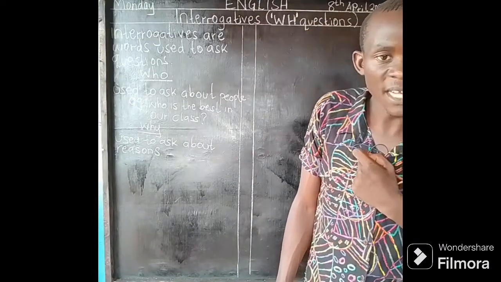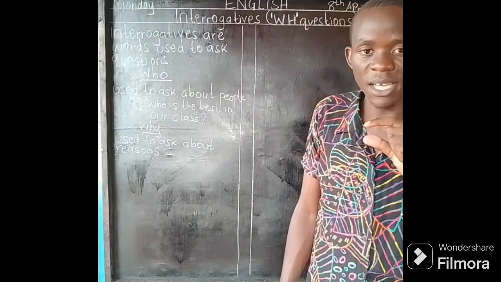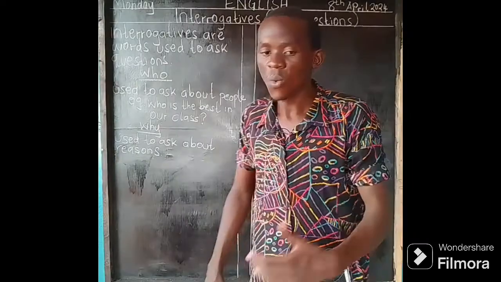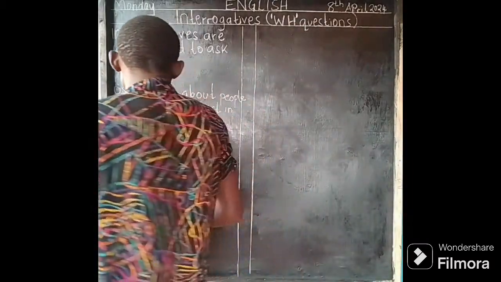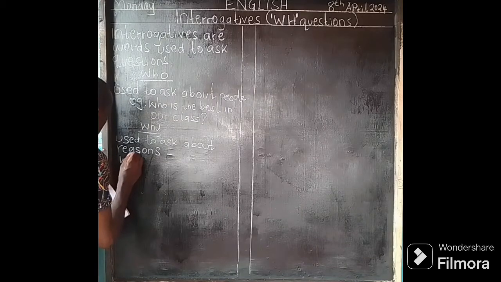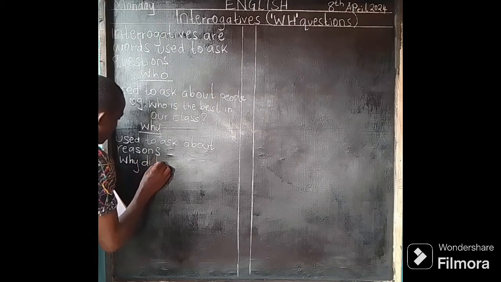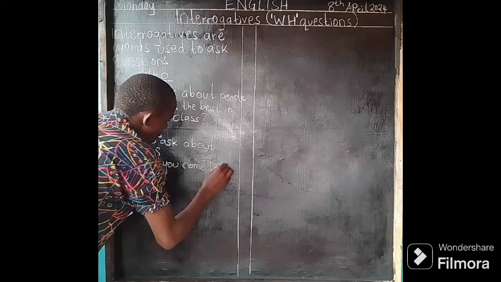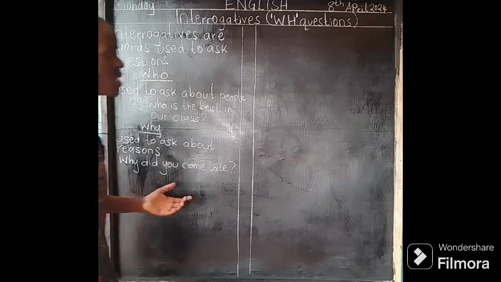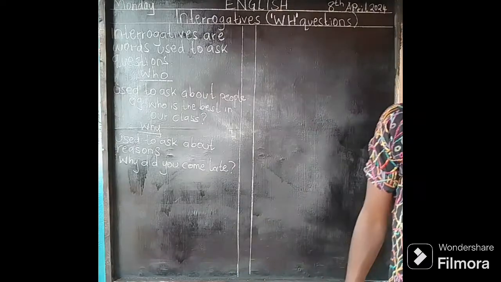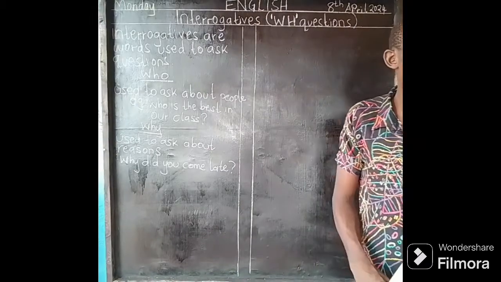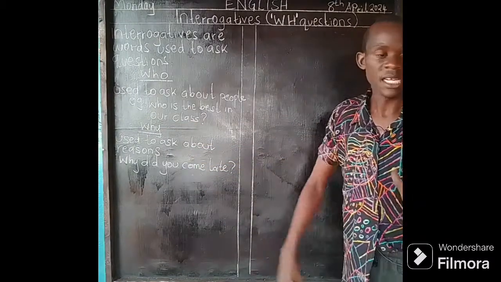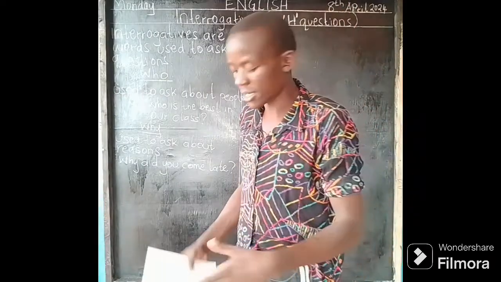Why did you come late? Because there is a reason as to why you came late. So an example, we can say, why did you come late? The answer can be because I overslept, or because I had my breakfast late. That is the reason as to why I came late. So it's used to ask about the reason as to why an action happened.